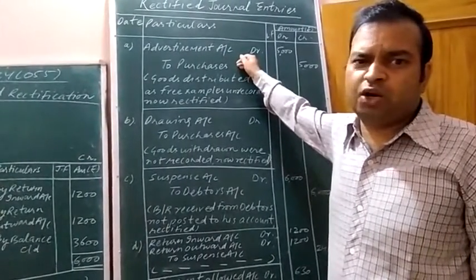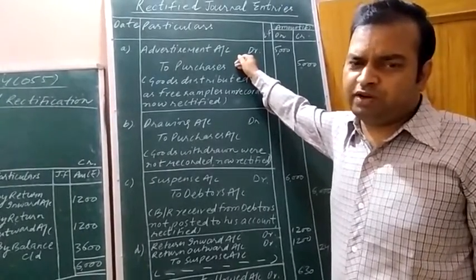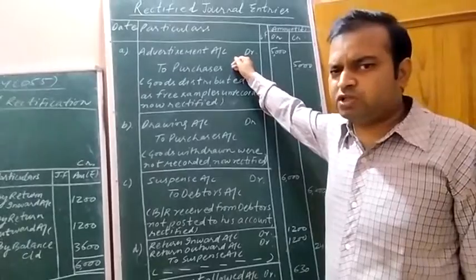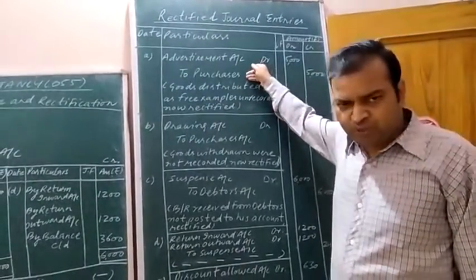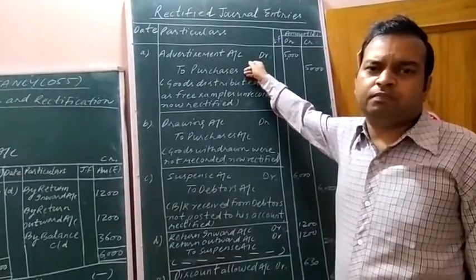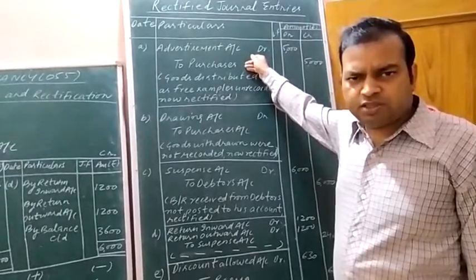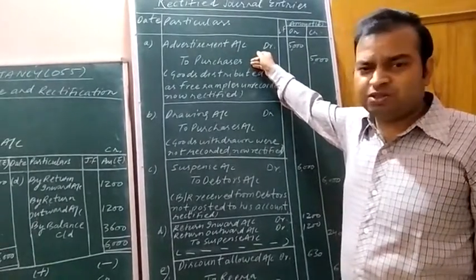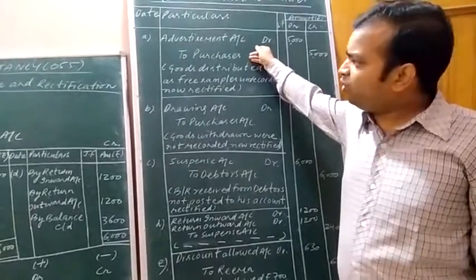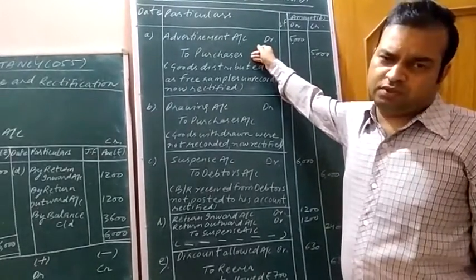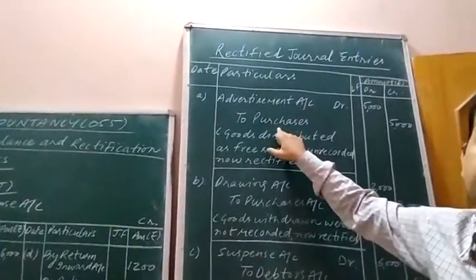But the goods are not sold. We are not selling the goods while there is loss of goods by fire, loss by theft, distribution of goods as free sample, or drawing of goods by the owner of the business, that is the proprietor. There is no sale in these types of transactions. So the decrease in goods can't be represented by the name of sale on the credit side.